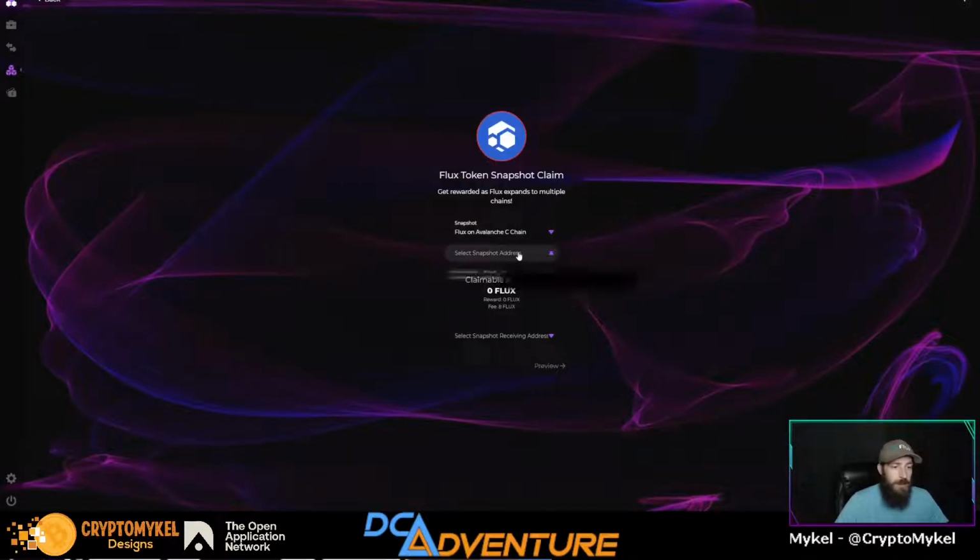We'll skip past that. And as you can see, I do have a rewards Flux. So I do get 252 claimable Flux Avalanche from my holdings that I had in my wallet before I moved them. I left them there before I moved to do nodes and stuff. So I kept it there up until the snapshot, and here we are.